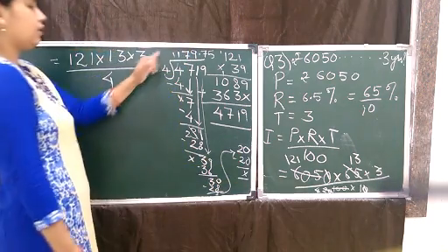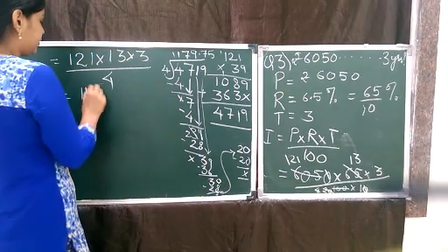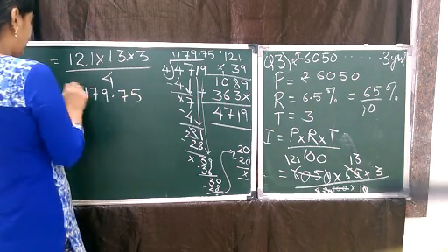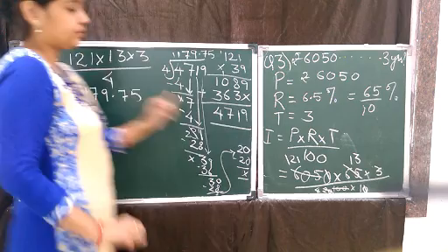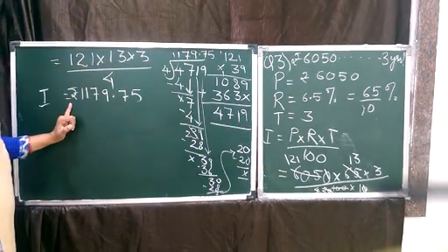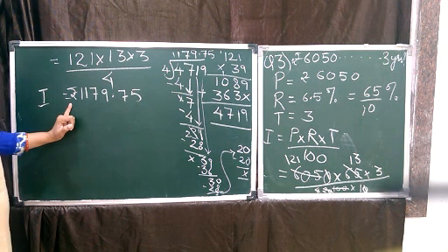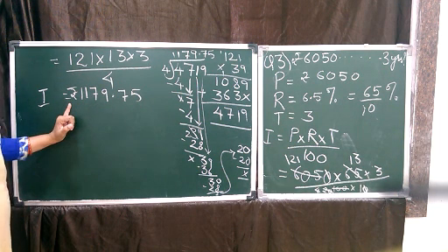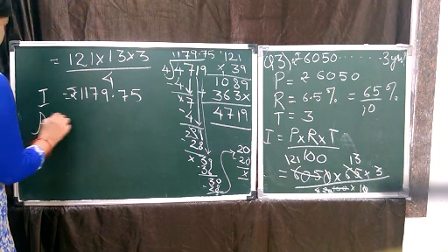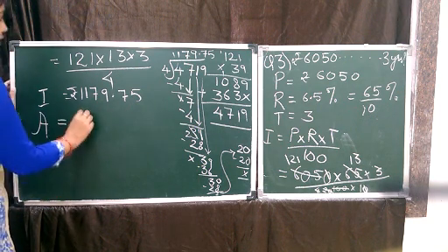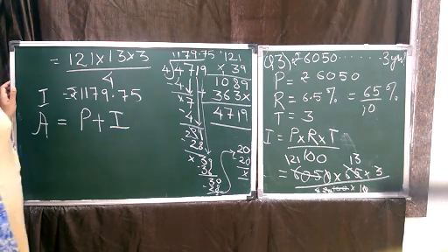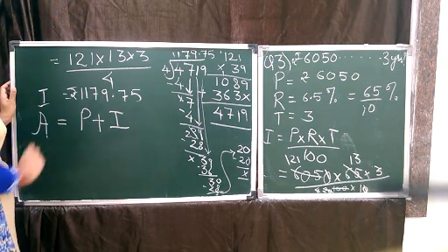Okay, so your interest is 1179.75 rupees. This is your interest. We have solved this where we got the interest rupees 1179.75. Okay, we have to find the amount also. So do you remember yesterday we discussed the amount is the money borrowed plus the interest taken on it. Okay, so that is the amount.